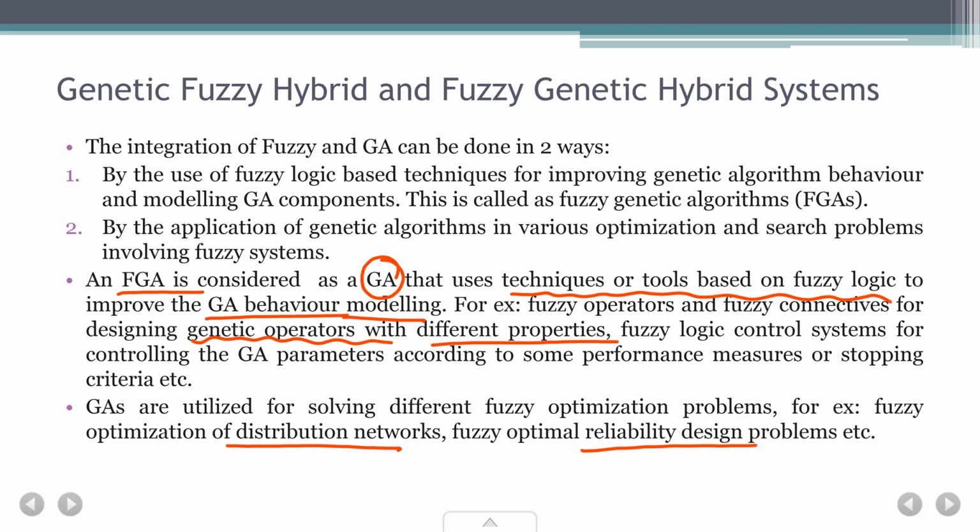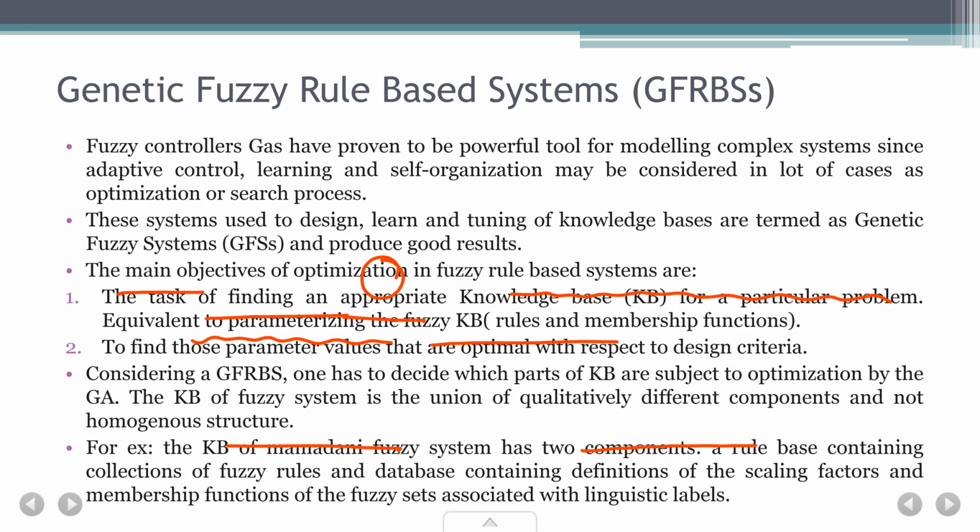So this was about genetic fuzzy hybrid and fuzzy genetic hybrid systems. That's the third type of system combination that we have, right? Now let's go ahead and look at a particular kind of hybrid system, that is genetic fuzzy rule based system, GFRBS.